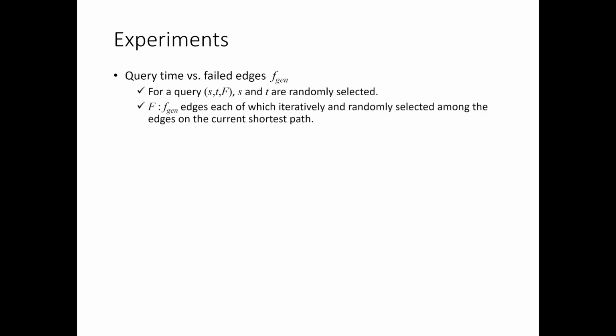Note that for each query (s, t, F), s and t are randomly selected. From the empty failed edge set, each failed edge is randomly selected among the edges on the current shortest path and added into the failed edge set. The comparison result over those failed edges is presented here.